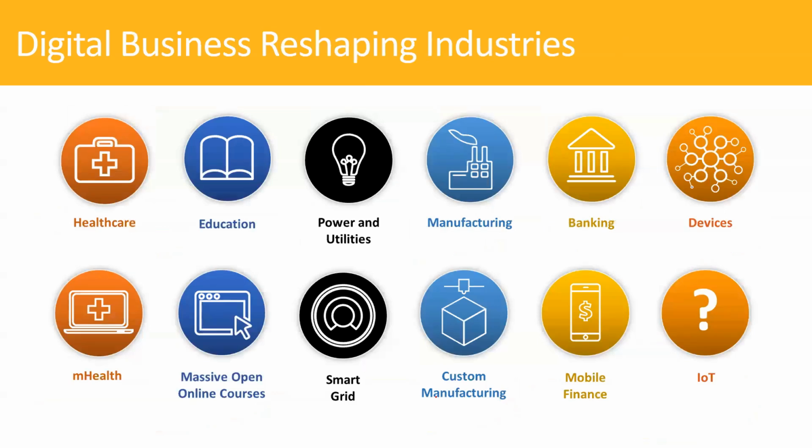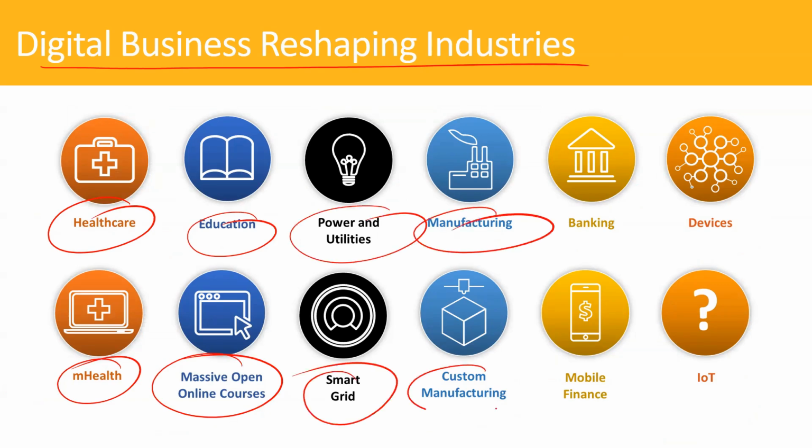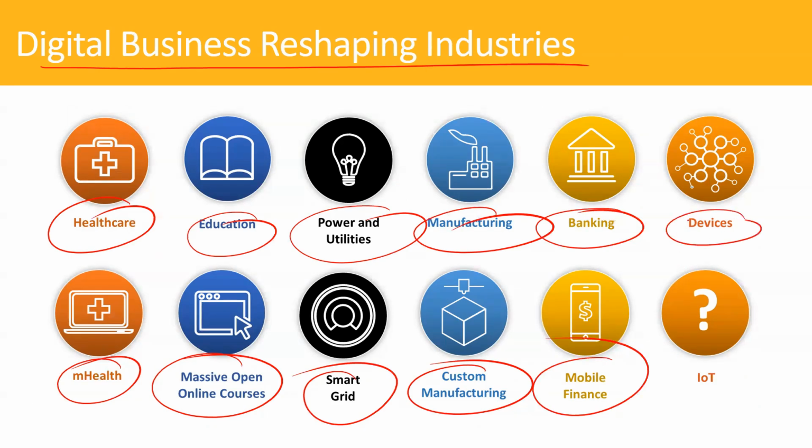So the point we are trying to make here is that digital businesses are reshaping industries, right? Your healthcare has become mobile health. Your education has become massive open online courses, MOOC, right? Your power utilities have become smart grids now. Your manufacturing has become custom manufacturing with real-time automation. What do we see in the manufacturing industry? Your physical banking has become mobile banking. And the devices we used to have, now we have IoT in place.